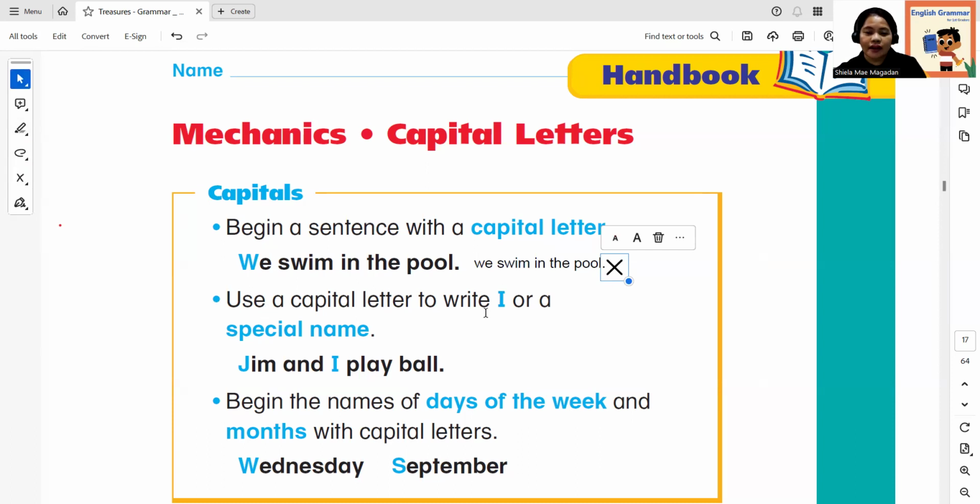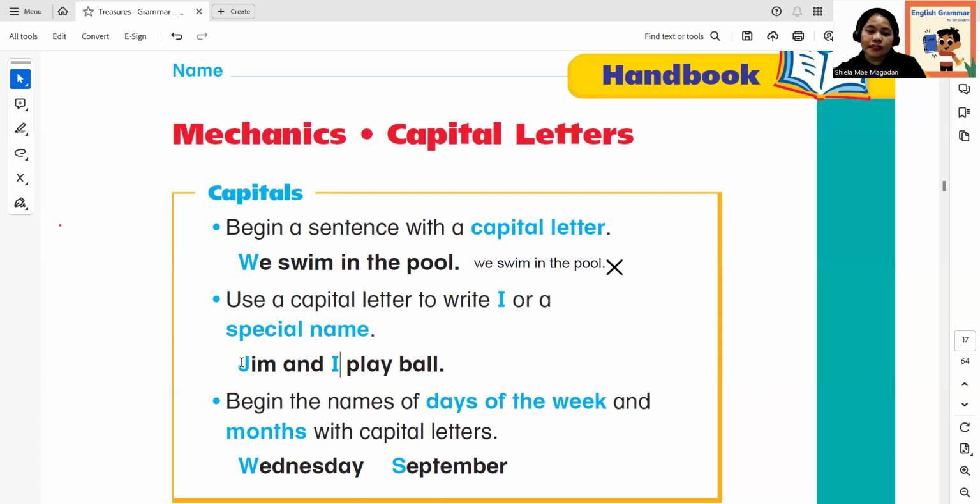Now, let's proceed to the second. Use a capital letter to write I or a special name. For example, Jim. That is a special name, or a proper noun. Sheila, David. It always starts with a capital letter. And I play ball. If you can observe, I is in the middle of the sentence. It's not in the beginning. However, it is still a capital letter.